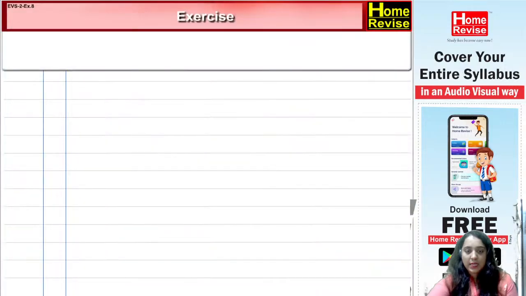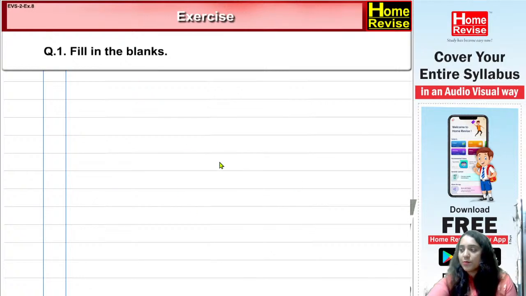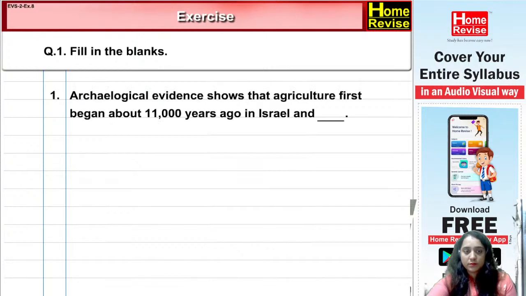Exercises. Question. Yes. So now let's understand the exercises. I want everyone to answer it properly. Yes, let's see how many of you can get the right answers. 1. Fill in the blanks. 1. Archaeological evidence shows that agriculture first began about 11,000 years ago in Israel and Iran, Iraq, Dubai. Let's see who gets the right answer.